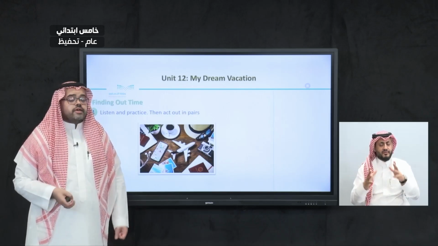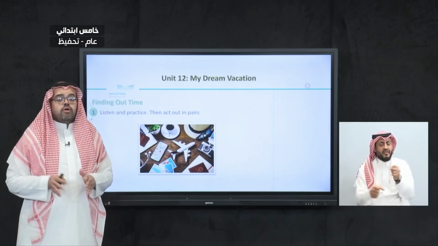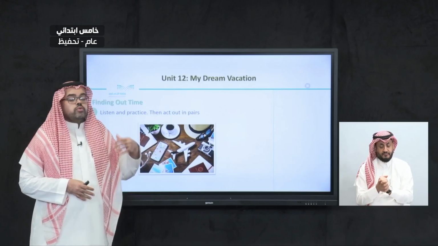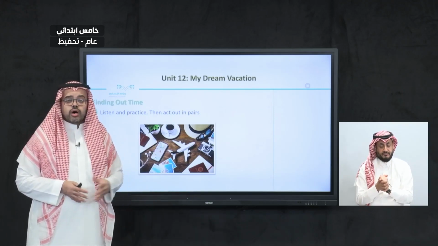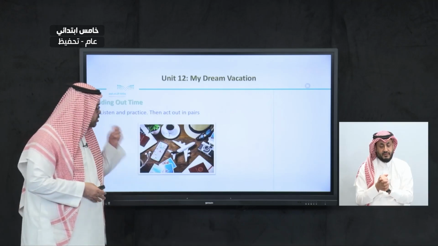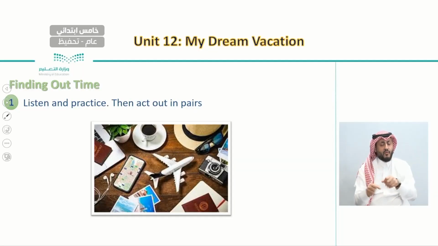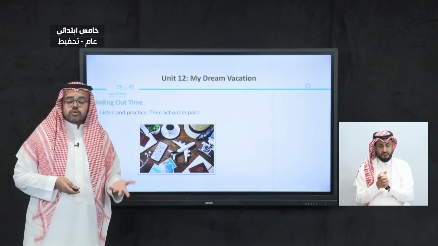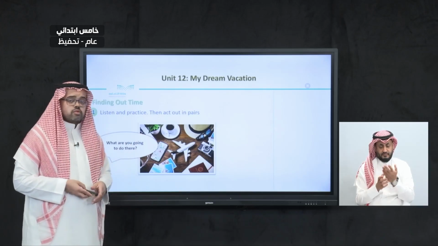This picture represents all the activities, all the things that we can do when we travel, or when we get to our destination. So this picture represents all the different activities, from using the map to surfing in the sea, and taking photos, and also wearing a hat and going to cafes. This picture can represent a small amount of the different activities that we can have or see or use when we travel. So let's listen to the third one.